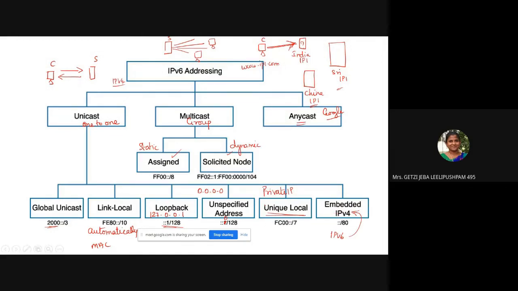Okay, to look at this table, we will go to the next slide.